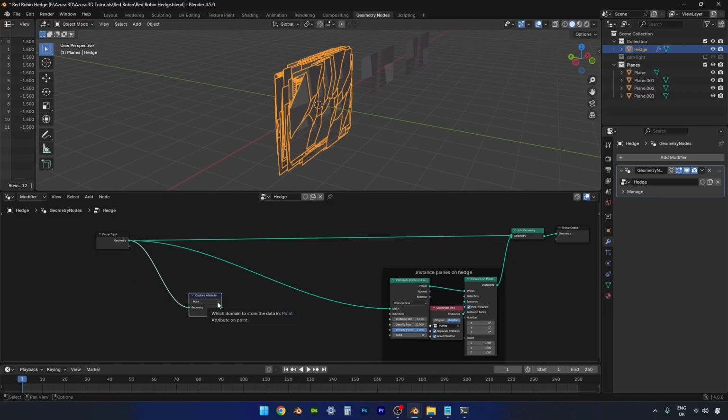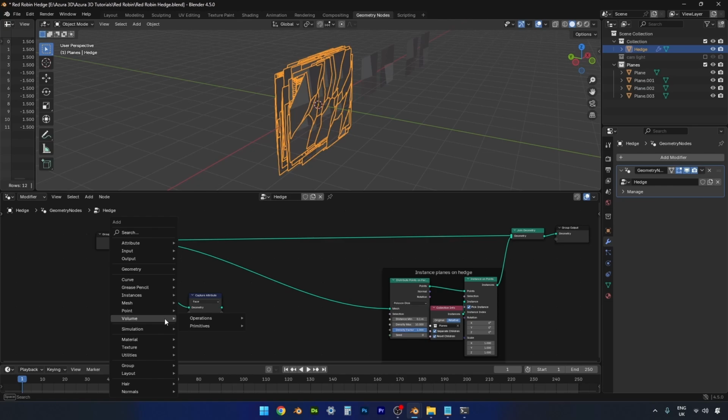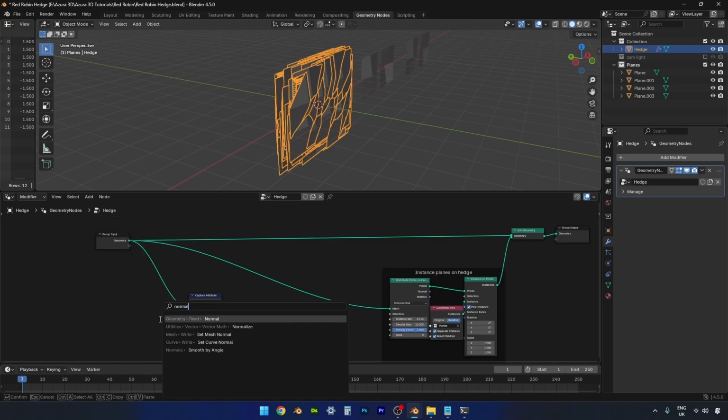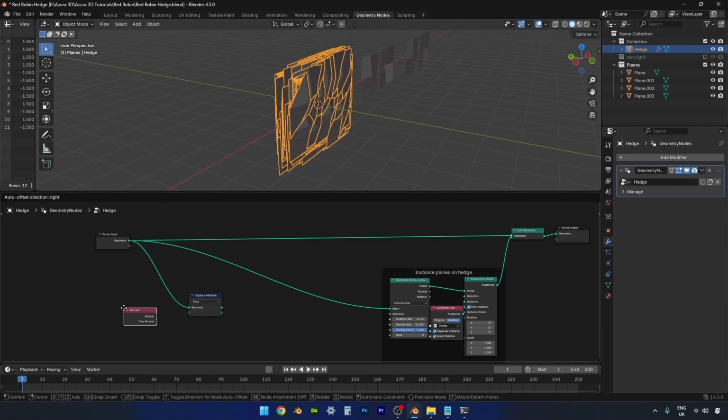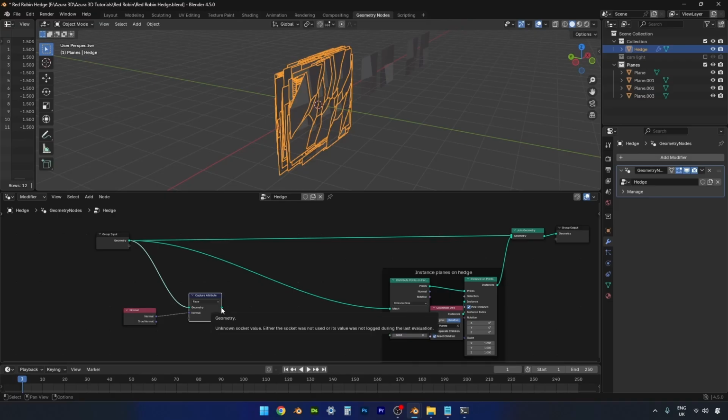So we want to change this one to face because we want to get the face normals. And from here we want to get a normal node. Okay, Shift A, normal, to tell it that we want the normal information. Into there, we're going to plug this one into this mesh one here.